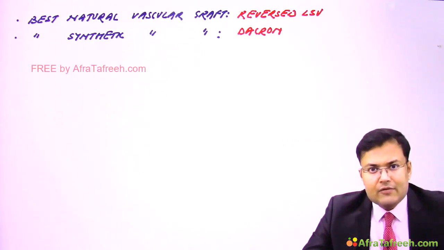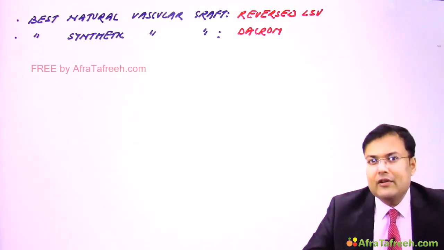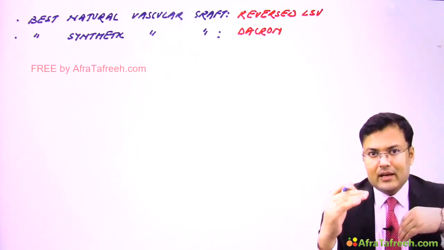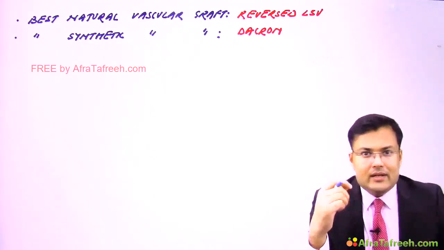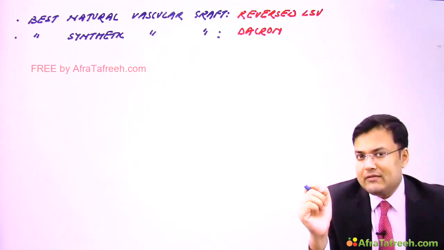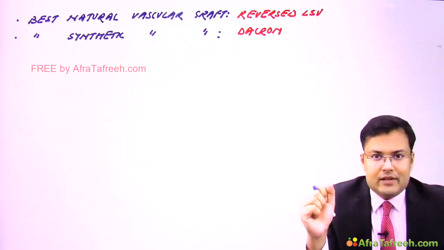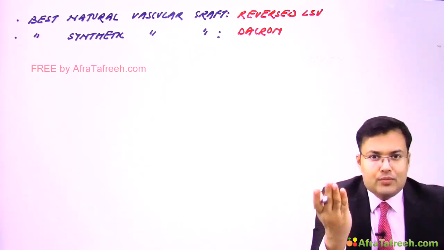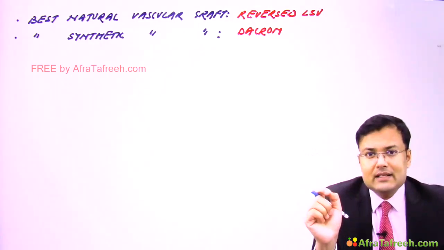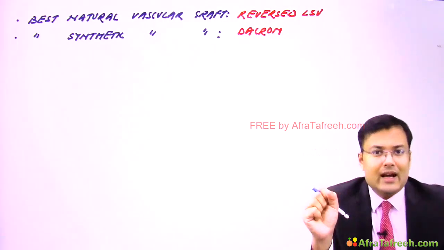Okay, now see second question. Preferred graft for infrainguinal bypass and the preferred graft for suprainguinal bypass. So if you see the inguinal ligament, below inguinal ligament, there is presence of medium sized vessels and small sized vessels. For such vessels we are using long saphenous vein. So if you see suprainguinal bypass, here there is presence of large vessels like aorta. So for such bypass we are using Dacron.